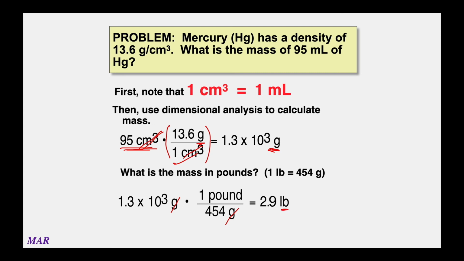In your calculator, you'd go 1.3 times 10 to the third divided by 454. No reason to multiply by 1 and then divide by 454. That's too much work. So 1.3 times 10 to the third divided by 454 is 2.9 pounds. Again, I'm cutting some of the numbers off from what you're getting in the calculator because of significant figures, and we'll talk about that here in a little bit.